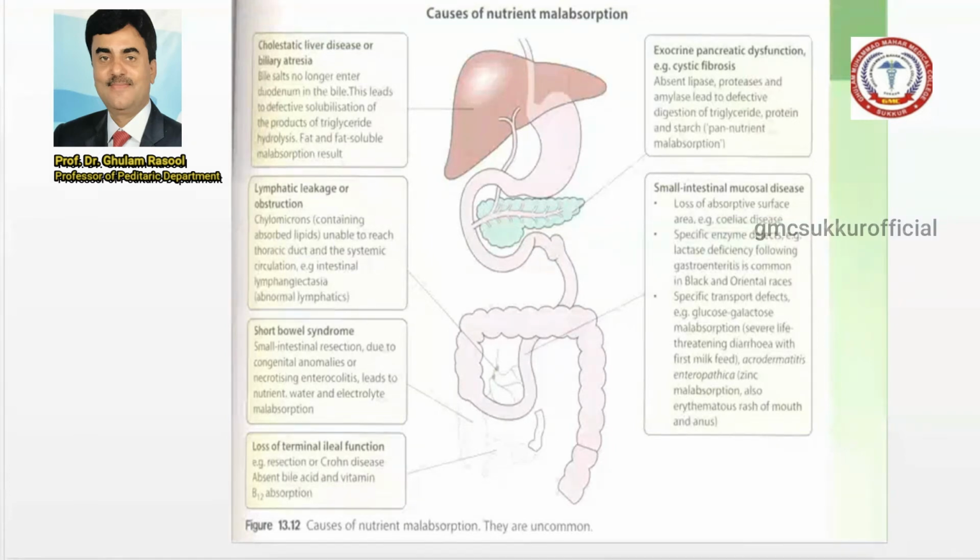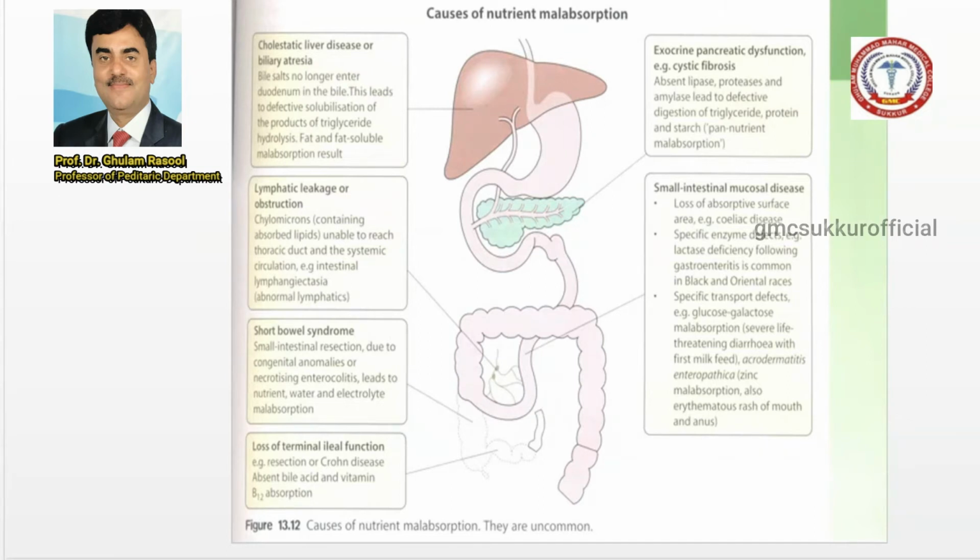So there is intestinal resection due to congenital anomalies, or sometimes necrotizing enterocolitis, leading to deficiency of micronutrients and macronutrients, water and electrolyte imbalance, and malabsorption syndrome.